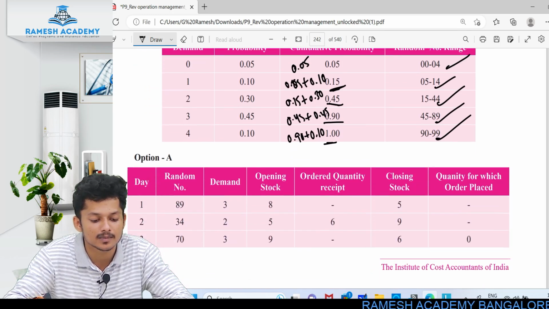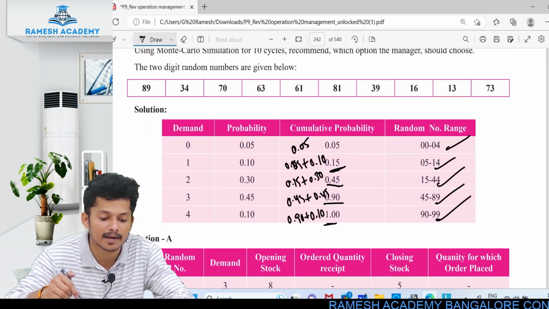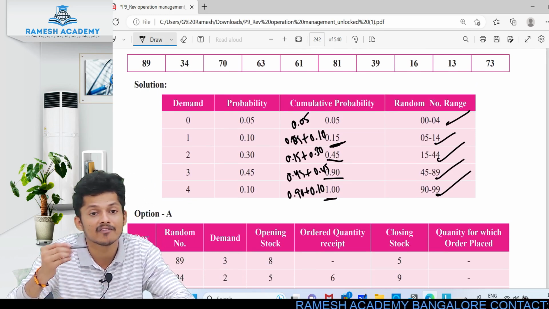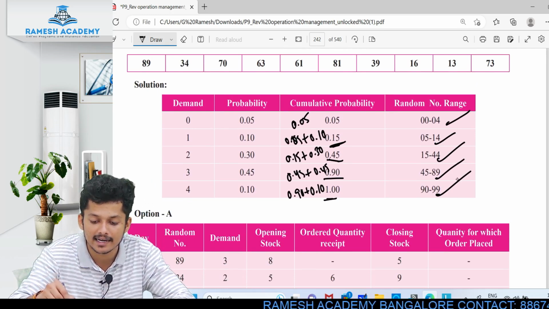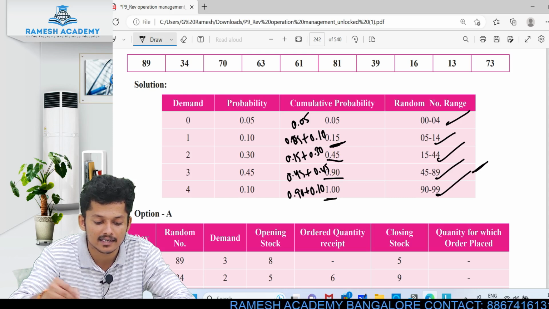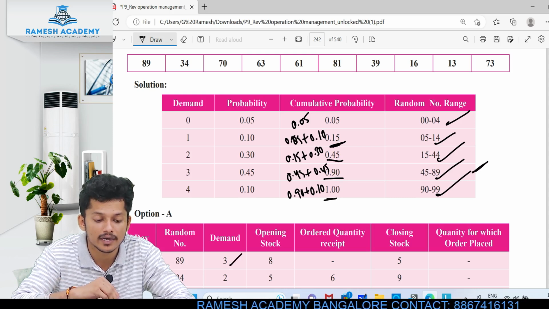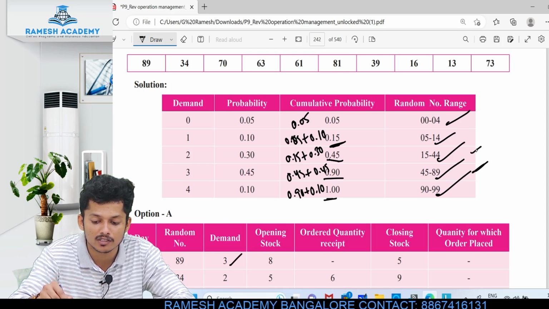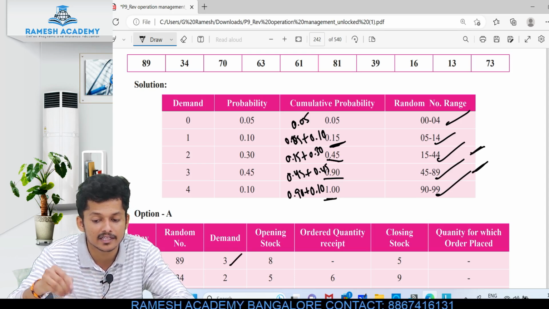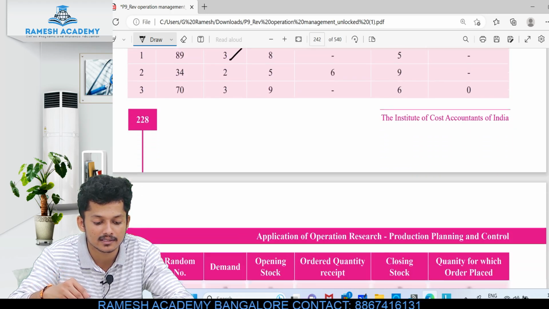Next, random numbers have been given, right? According to them we take the demand. See, the first one is 89. Which category does 89 fall in? 89 falls in this category, right? Demand is 3. Next, 34 falls in this category, demand is 2. Like that, if you go through, you will get the demands.